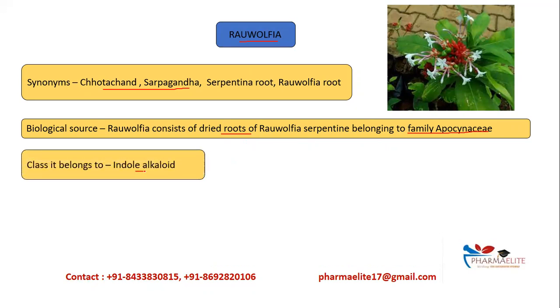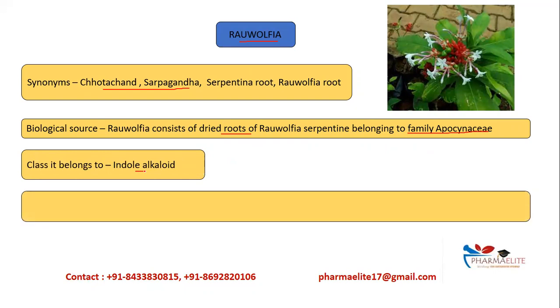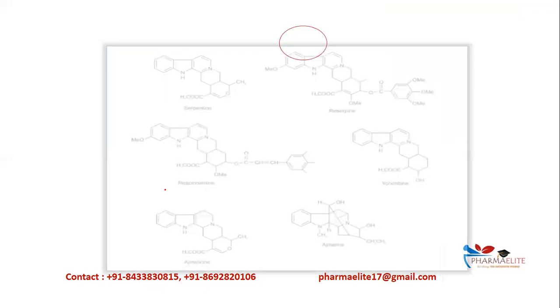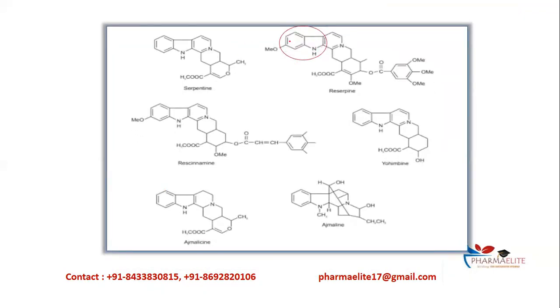We have just now seen in the classification. The important chemical constituents for Rauwolfia are reserpine, rescinnamine, and other minor constituents will include ajmaline, ajmalicine, yohimbine, serpentine. So these constituents are having an indole ring structure. We can have a look at it. So this is the indole ring. All the alkaloids present in Rauwolfia are indole ring containing alkaloids.